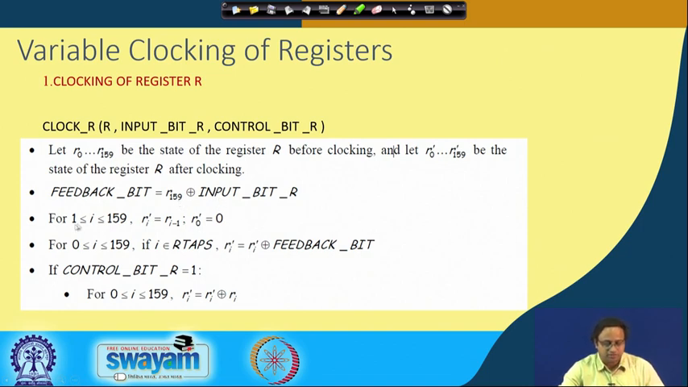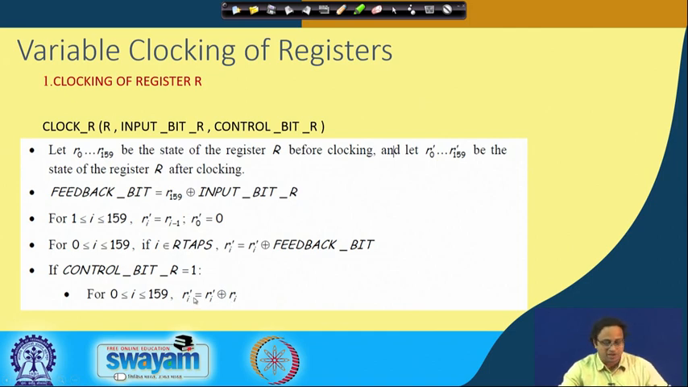This is the evolution of the shift register. As you can see, for the positions from 1 to 159, I am just shifting. Then we calculate the value of Ri'. You take the feedback bit and XOR it with the corresponding Ri' values. If the control bit R is 1, then you XOR Ri' with Ri, and you get the value of Ri'.